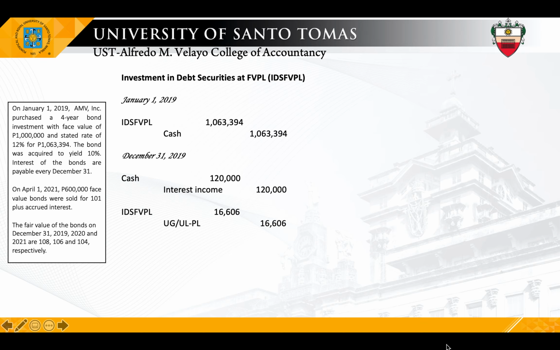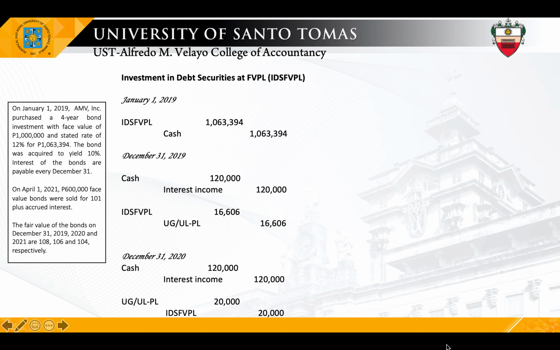We will repeat the procedure in 2020. So debit cash, credit interest income 120,000, and another entry to update the carrying value. This time it's a loss from 1.08 to 1.06 times 1 million. So how much? 20,000. So debit UL and credit investment 20,000. Next, on April 1, date of sale, we will update first the interest receivable account.